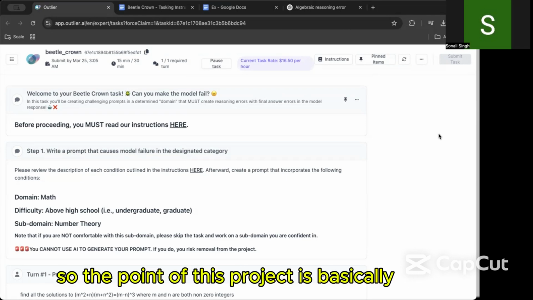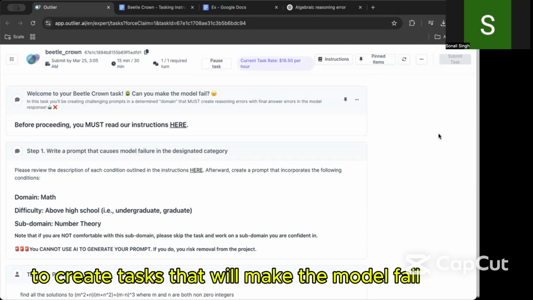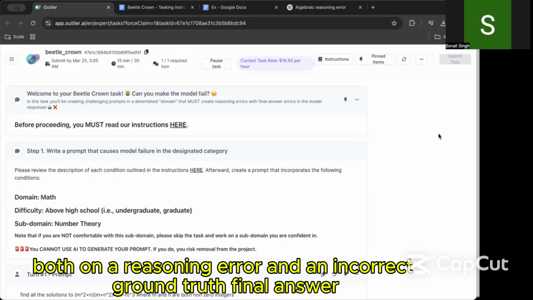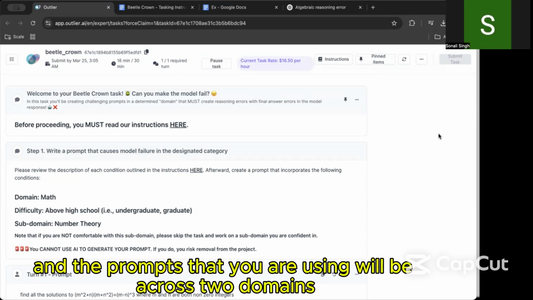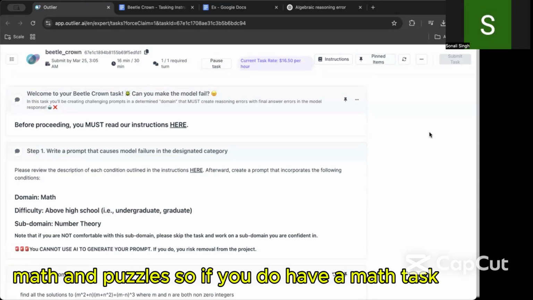So the point of this project is basically to create tasks that will make the model fail, both on a reasoning error and an incorrect ground truth final answer. And the prompts that you are using will be across two domains, math and puzzles.